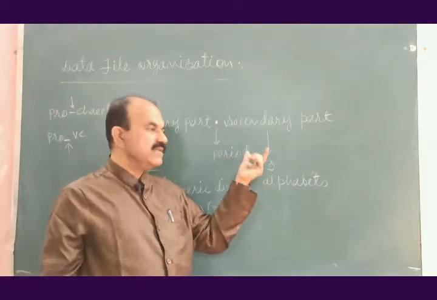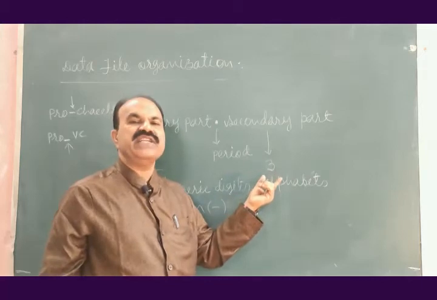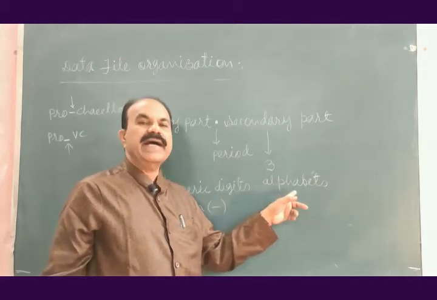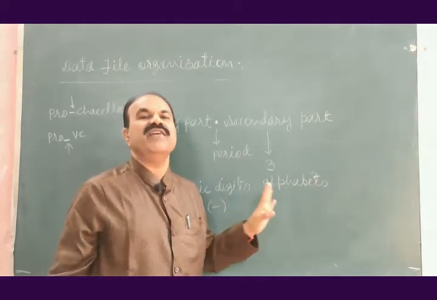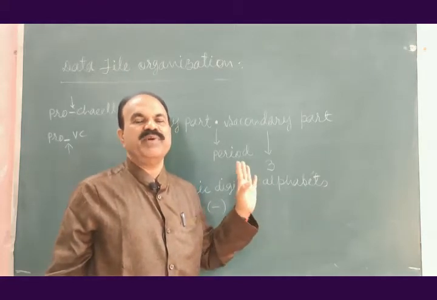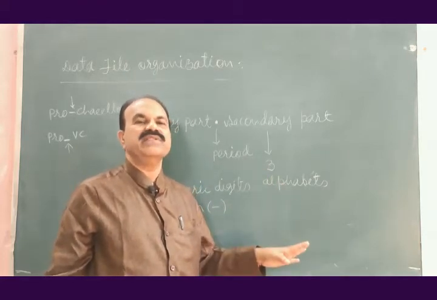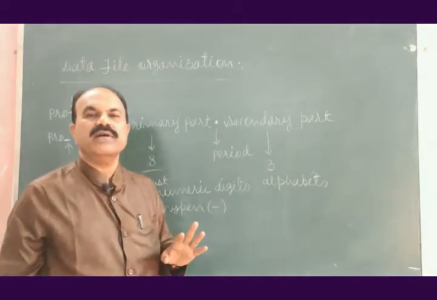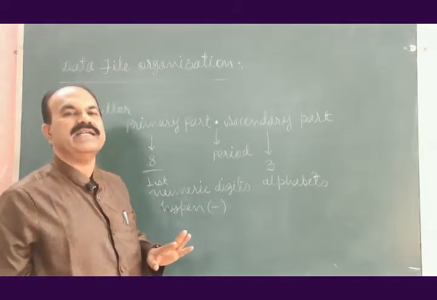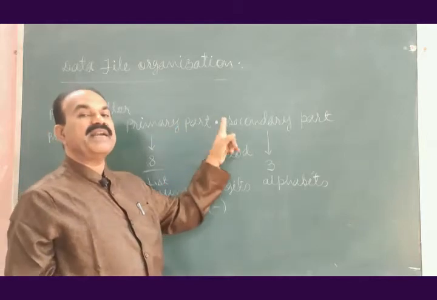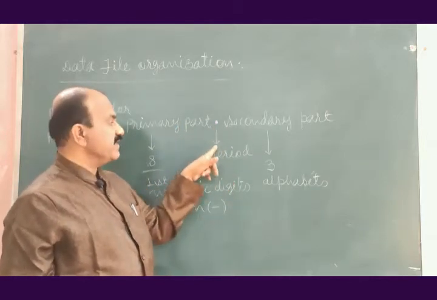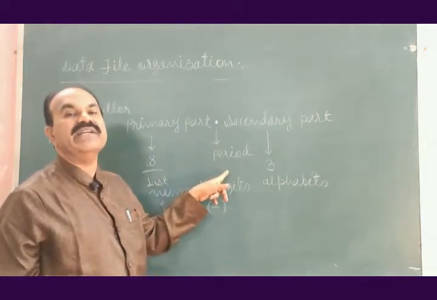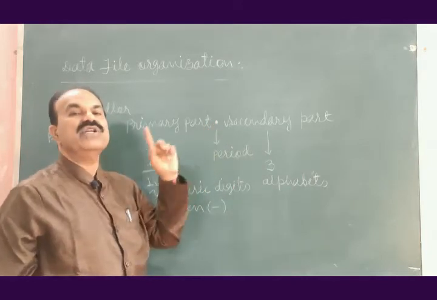Secondary part will be at the most 3 characters long and you can use only alphabets. Numeric digits and hyphen are not allowed in secondary part of naming of data file. Primary part and secondary part should always be separated by a period, that is, dot.